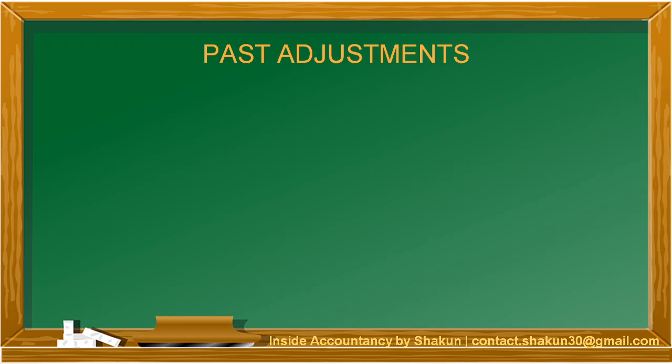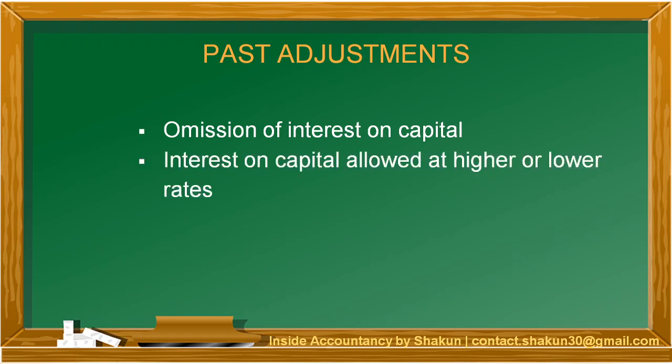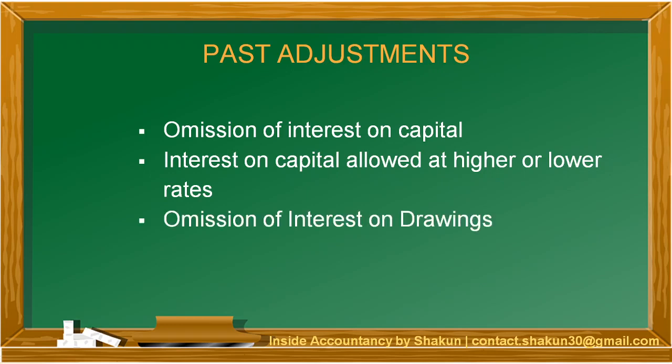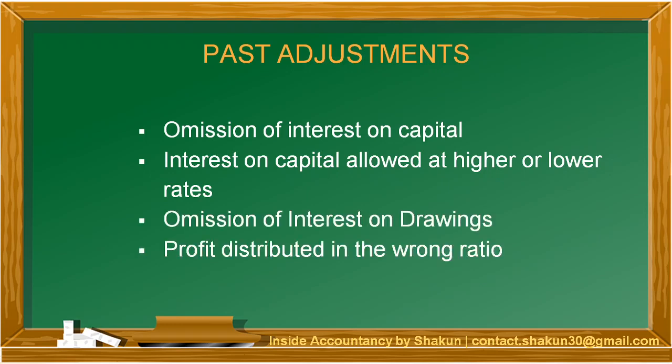we have to make corrections for the same. Now, corrections can be made by passing either one entry or more than one entry. In my previous video, I had explained the correction to be made by passing a single adjustment entry. Now, these adjustments can be for omission of interest on capital, if interest on capital is allowed at higher or lower rates, omission of interest on drawings, if the profit is distributed in a wrong ratio, and multiple omissions.